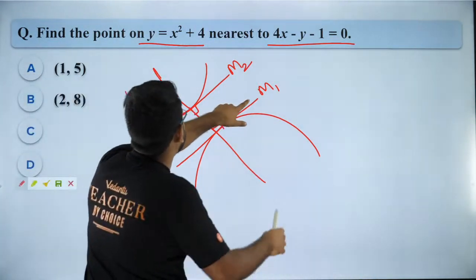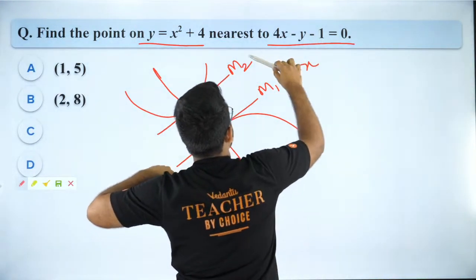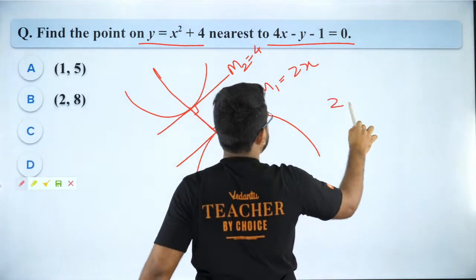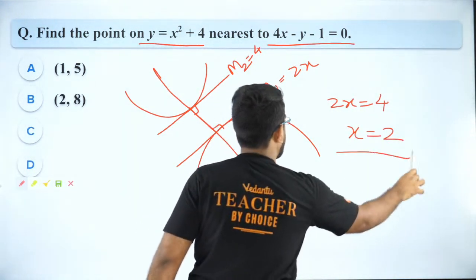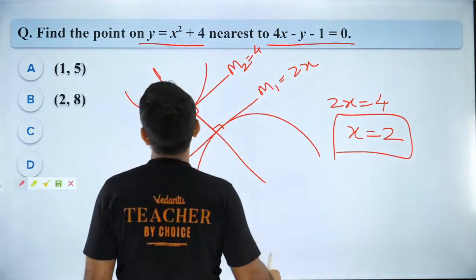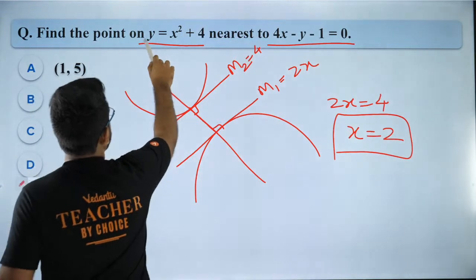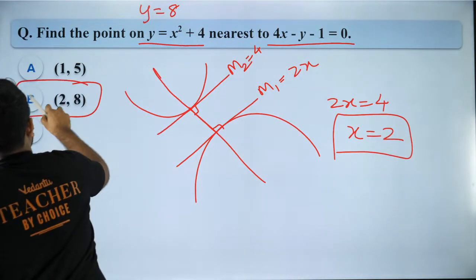So what is the slope of tangent here? It is going to be 2x. What is the slope of tangent over here? It is going to be 4. So 2x should be equal to 4. So x is equal to 2. So that is your value of x. If x is 2, what will be your y? Can you guys check it out? If x is 2, your y will be 8. So the answer is 2, 8, which is option B.